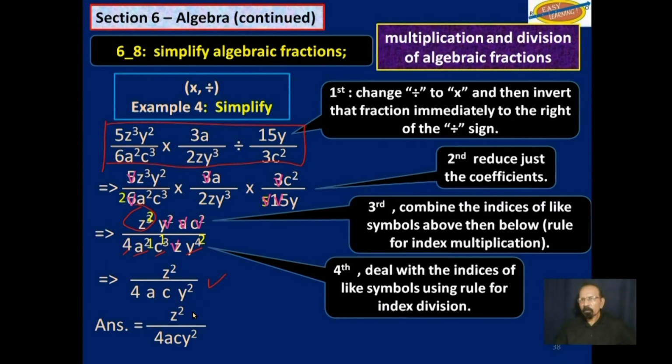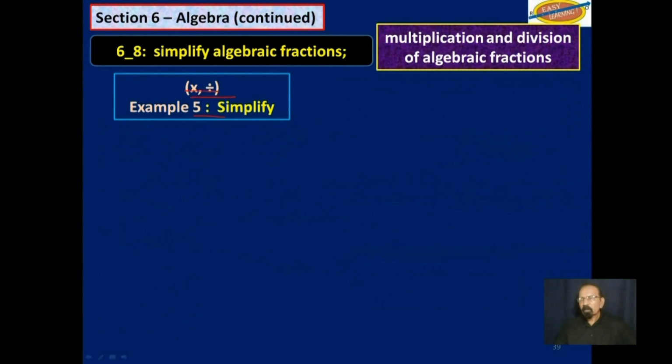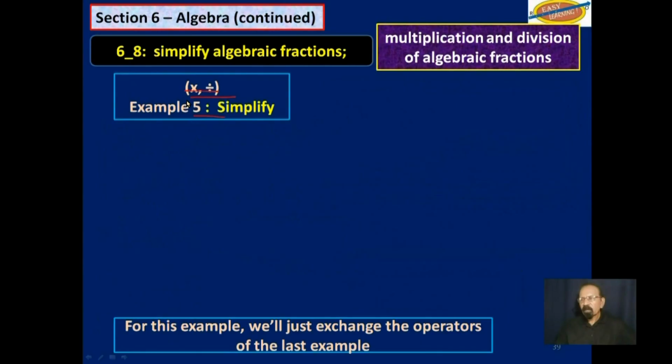That was example 4. Example 5, multiplication and division. For this example, we will just exchange the operators of the last example we did. Where we had division, we will put multiplication, and where we had multiplication, we will put division. So that's the fraction. Divide by this fraction now. Previously, we had multiplication here. Now we have division. And previously, we had division here. Now we have multiplication.